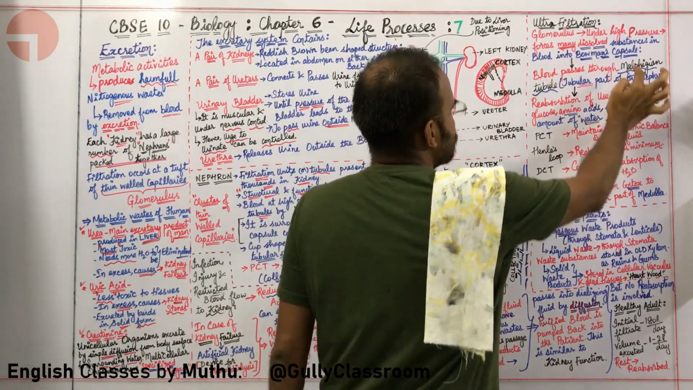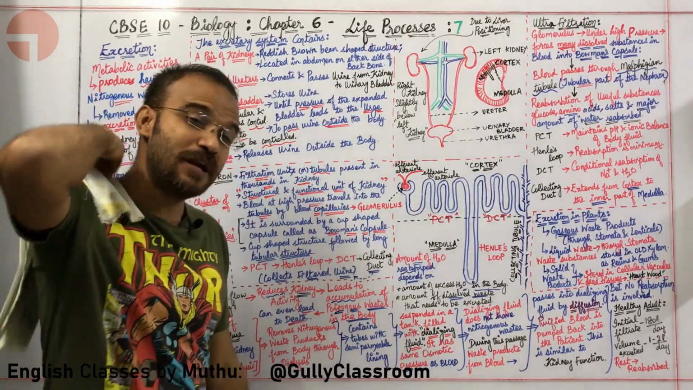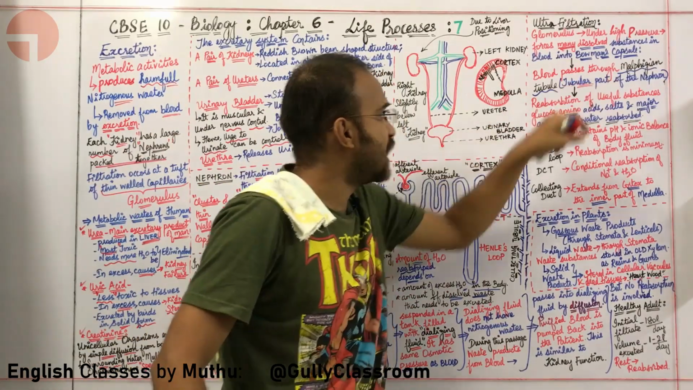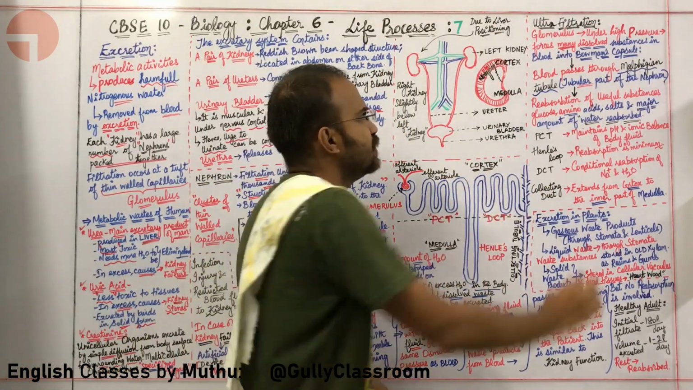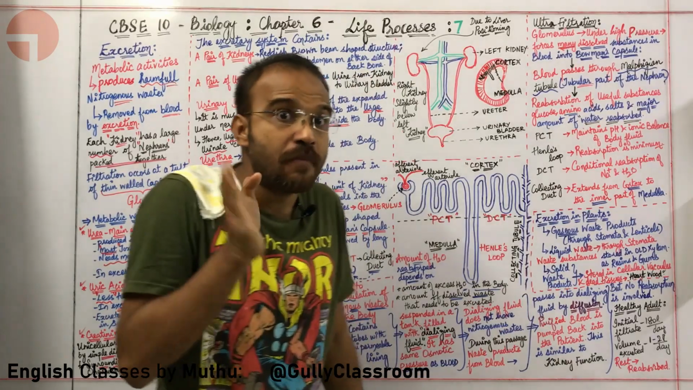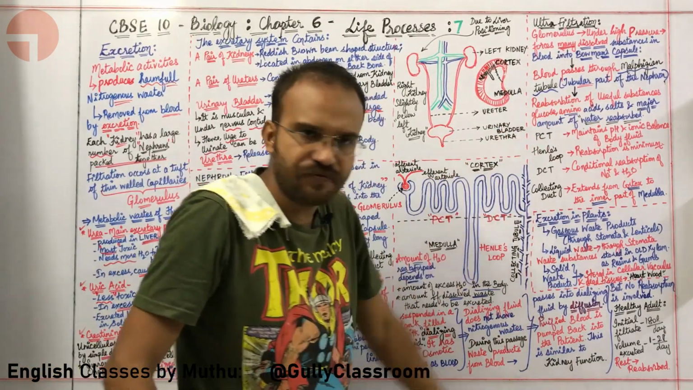Now blood is passing through the Malpighian tubule. Where is blood passing through? It is passing through the Malpighian tubule, and the Malpighian tubule is the tubular part of the nephron.